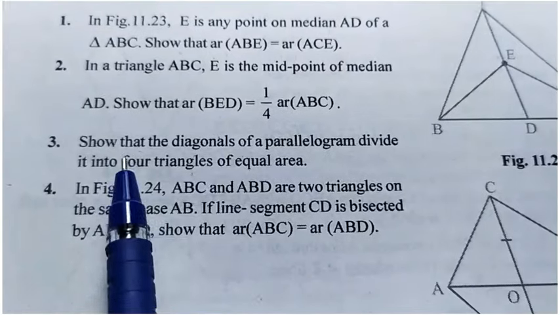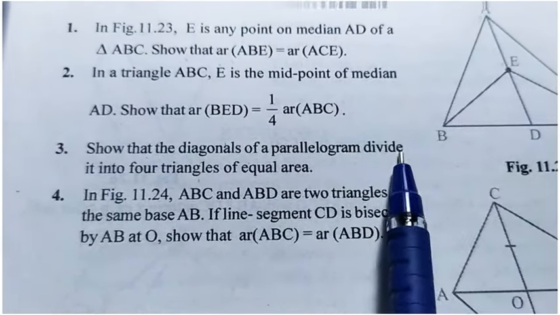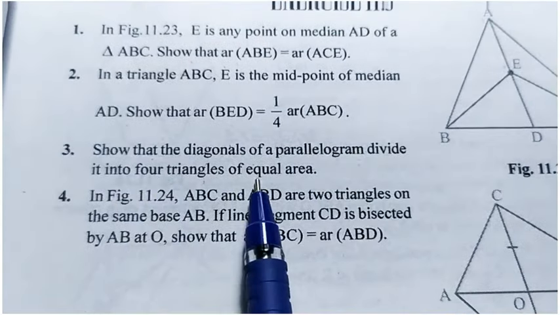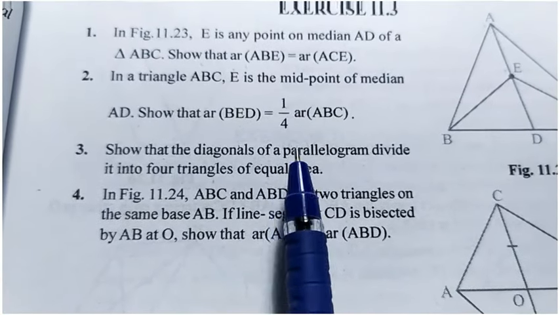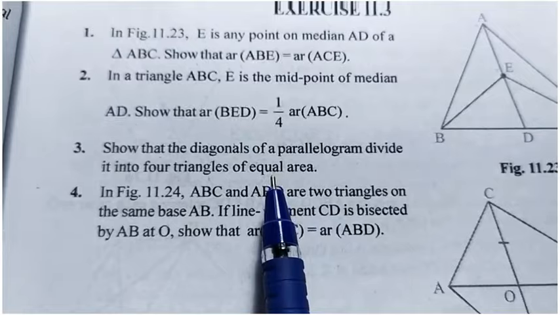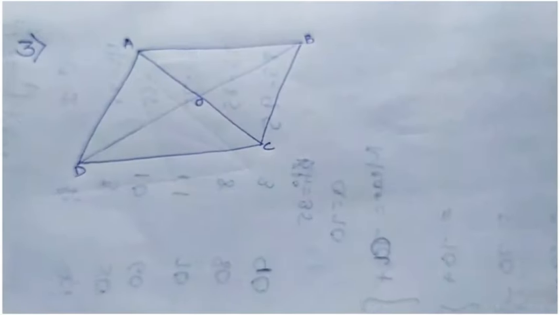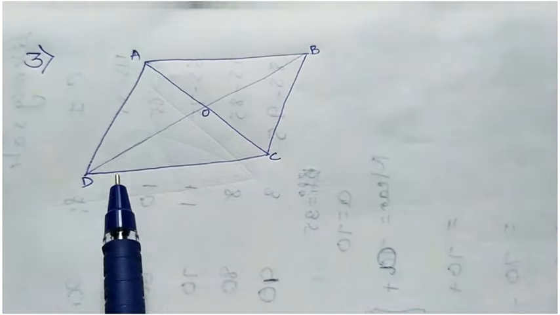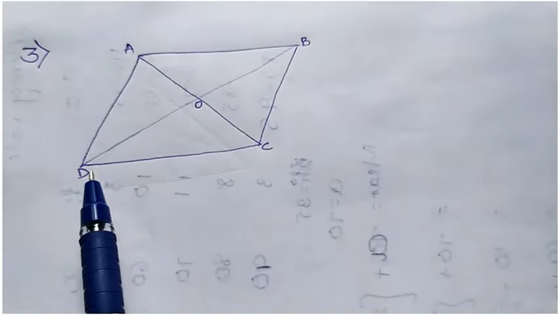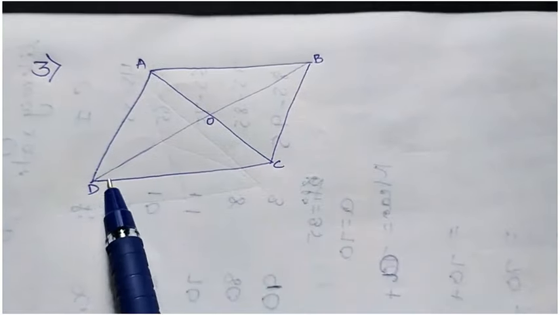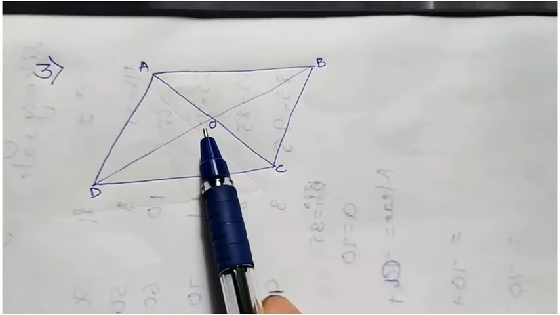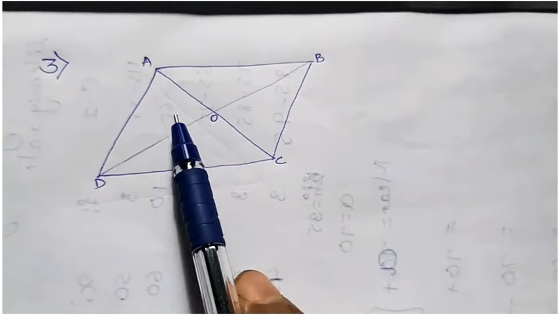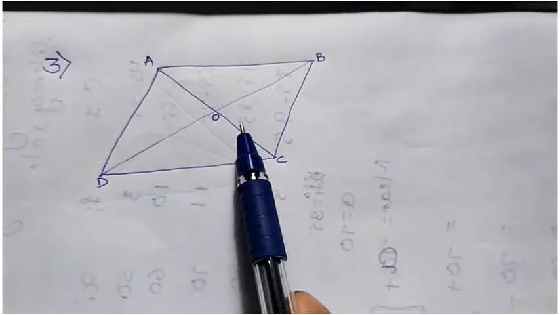Now third question, show that the diagonals of a parallelogram divide it into 4 triangles of equal area. Okay, so again we have to use the median statement. Let's take ABCD is a parallelogram. Okay, AC and BD are diagonals which divide it into totally 4 triangles.